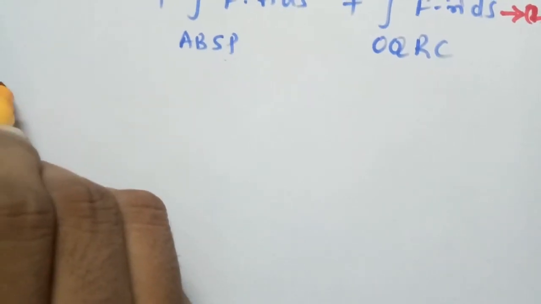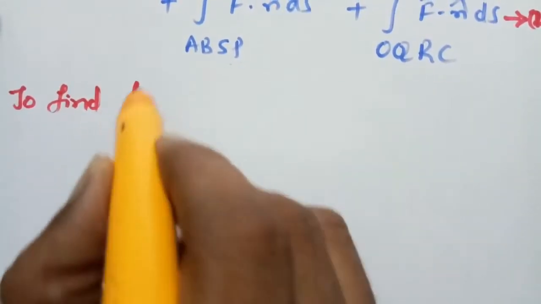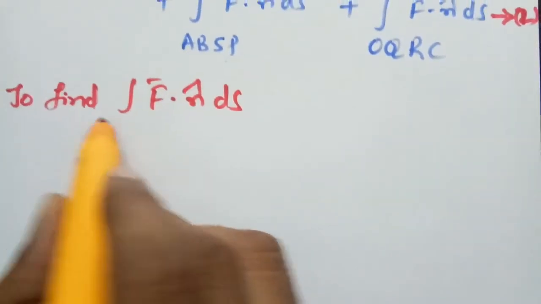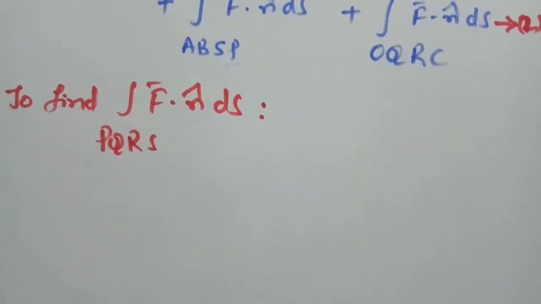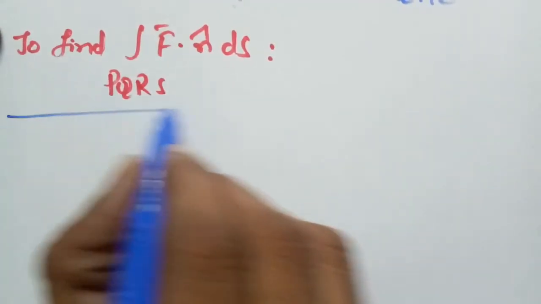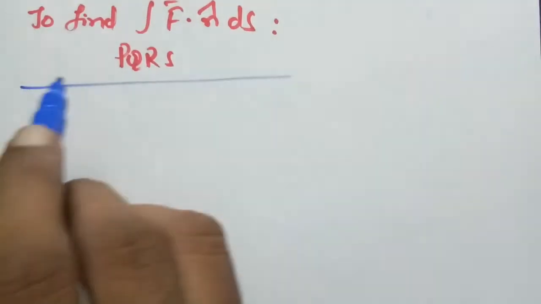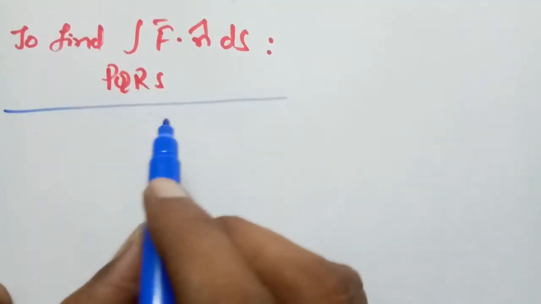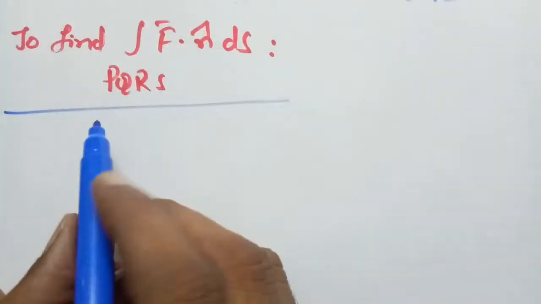To find the integration of f bar dot n cap ds along PQRS, the top face of the rectangular parallelepiped, which is located at z is equal to c.